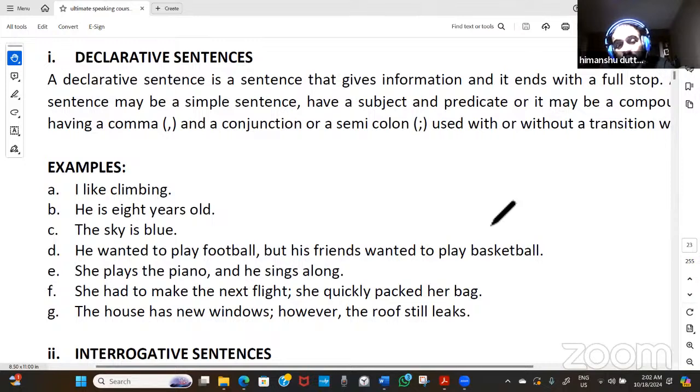But when it comes to the functioning of something, that's the only thing you should know: if something is declared in the sentence, that is a declarative sentence, and it ends with a full stop. That's the main identity of the declarative sentence. That's what you should know.